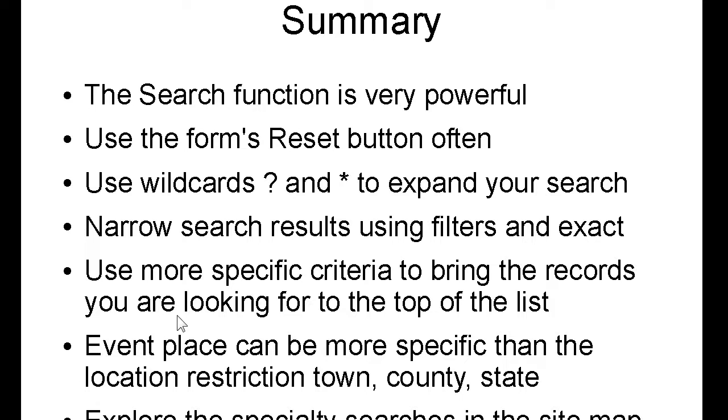So in summary, the search function is very powerful, but you need to use the form reset button often. Use wildcards such as the question mark and star to expand your searches. Narrow search results using filters and exact. Use more specific criteria to bring the records you are looking for to the top of the list. The event place can be more specific than the location restriction allows. Use town, county, and state. And explore the specialty searches in the sitemap.